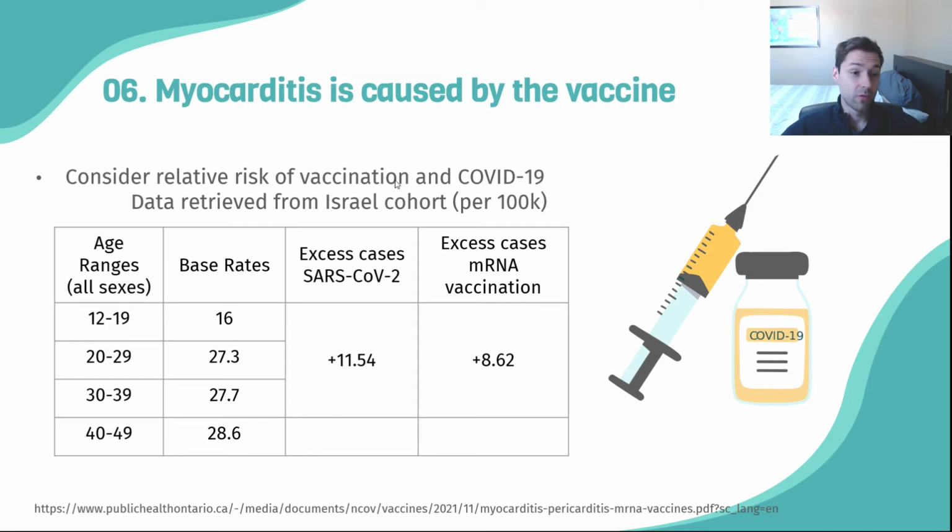So again, when we talk about relative risk, if you had to choose the vaccine over contracting COVID, in terms of myocarditis, it would be a smart decision to get vaccinated. Yes, you increase that risk, but the opportunity cost of SARS-CoV-2 is much higher, so it seems like a no-brainer.